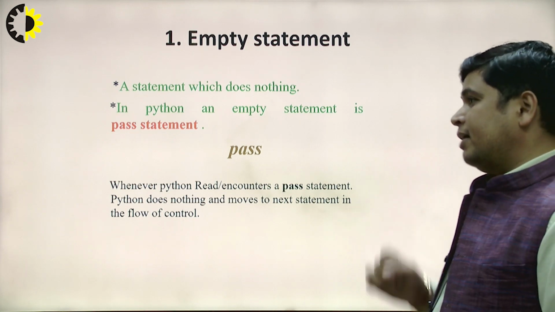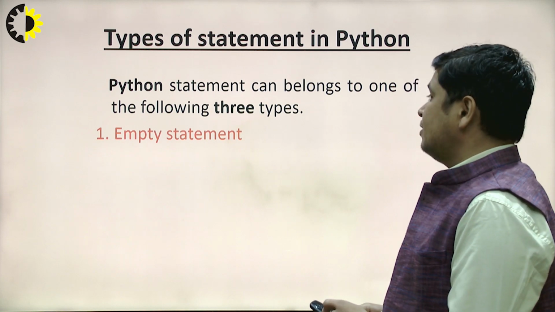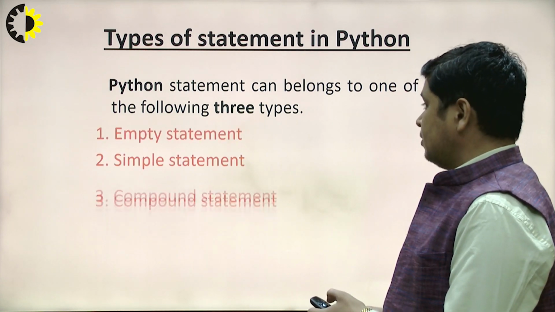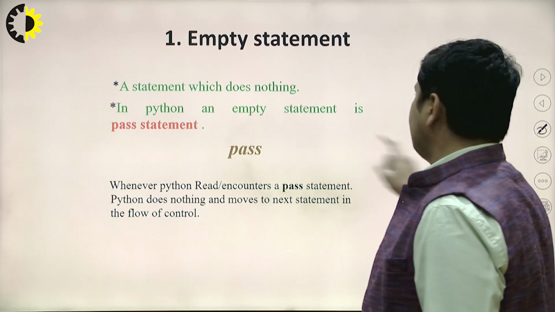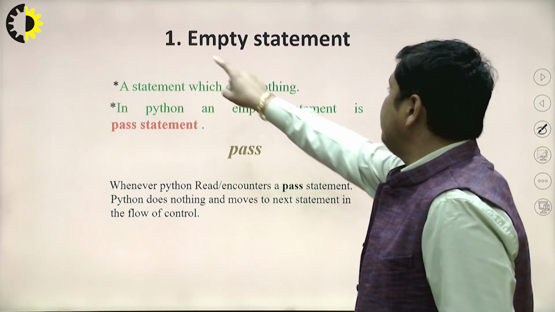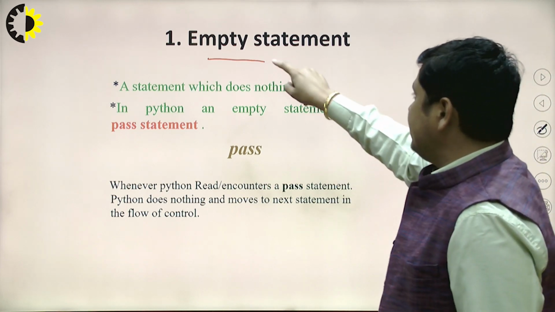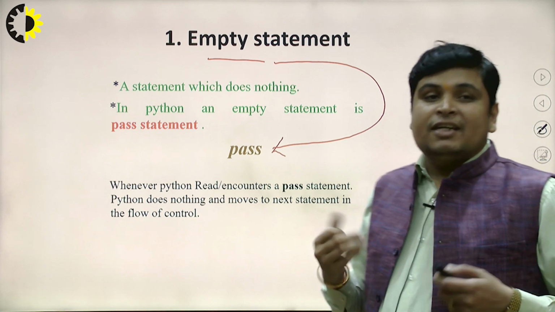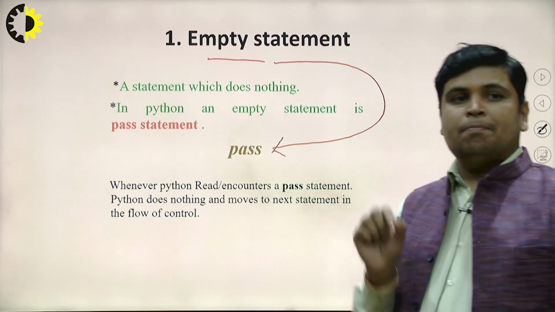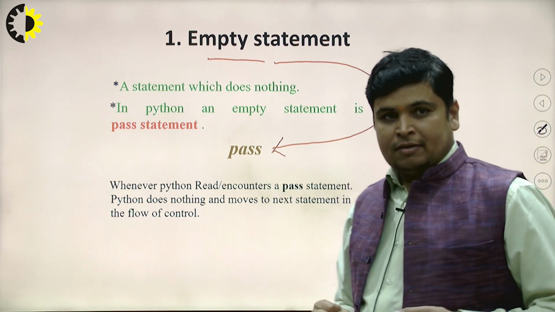A statement which does nothing is considered as an empty statement, or in Python an empty statement is considered as a pass statement. How can we show the empty statement? Using the pass statement we can show the empty statements in Python.